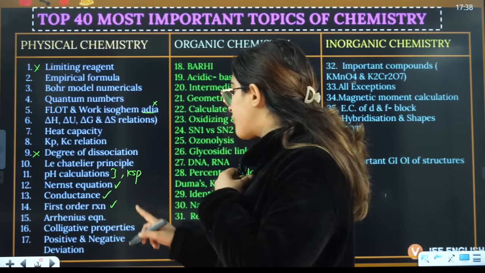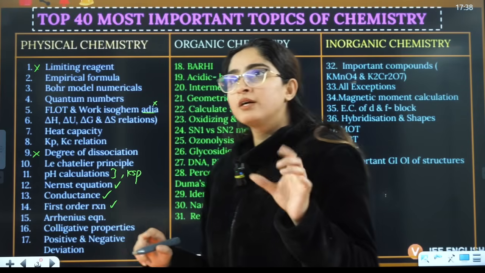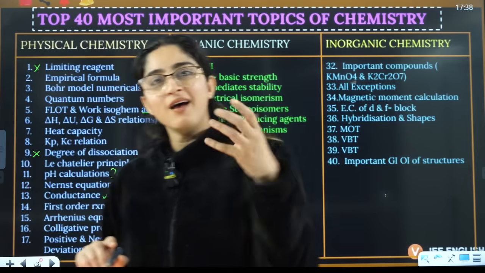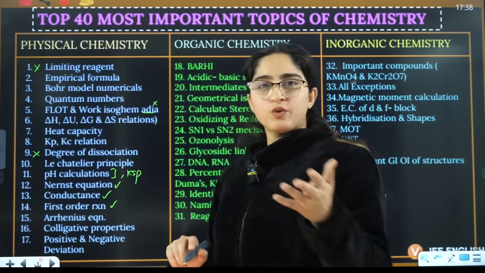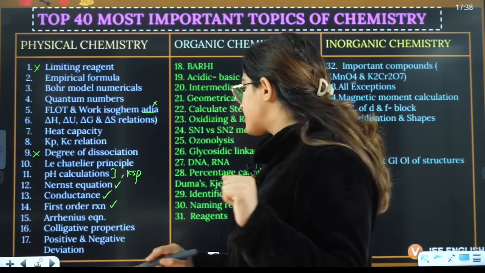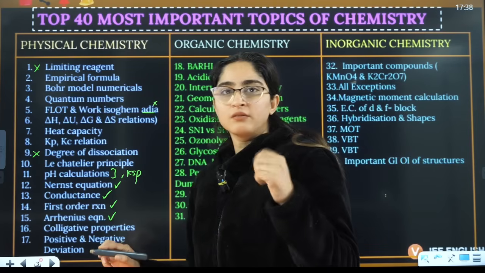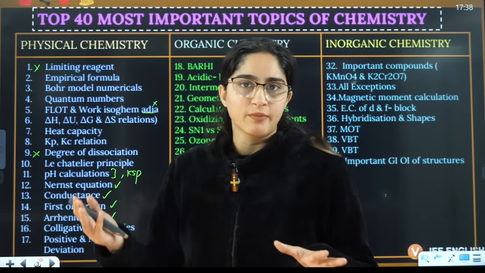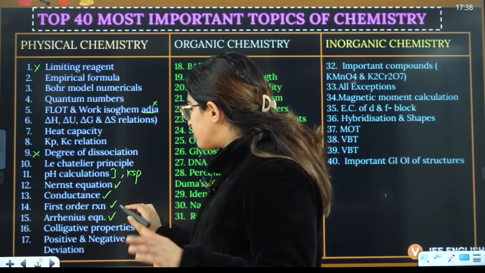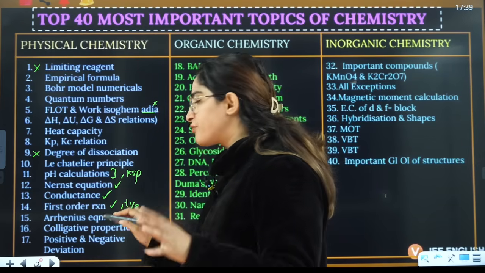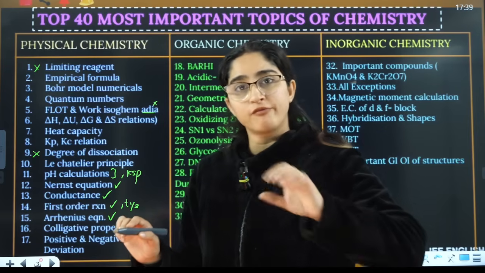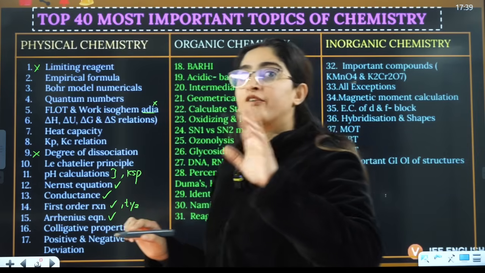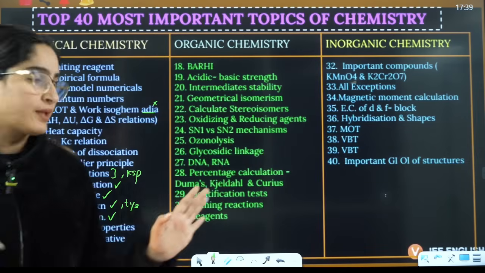Then if you talk about chemical kinetics, you have first order reaction, from where numerical based or graphical based questions are asked. You just need to learn that formula, and you can solve 2 or 3 PYQs, and you will be able to do this in the exam. Then Arrhenius equation: graphical or numerical based questions can be asked from there. And you can also learn the T half of zero order, the general formula of T half, very simple. The general formula of rate constant units is also very simple, and easy questions can be asked from there.